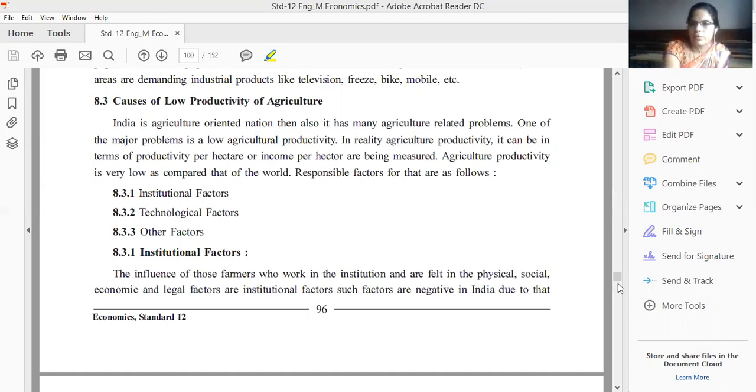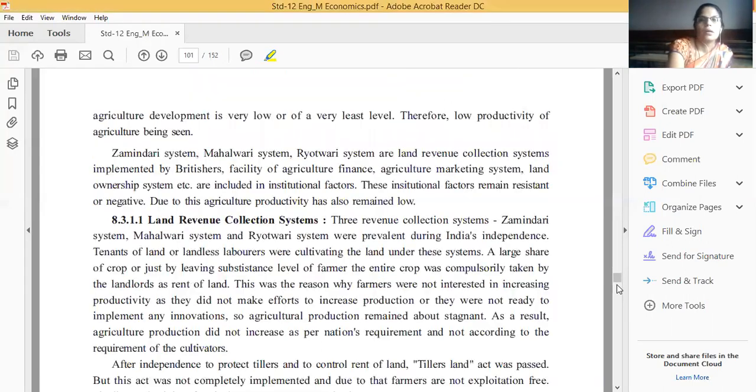After that, next you have to write and explain in detail. Institutional factors, what we are discussing now. The institutional factor, that means what? The causes which are responsible in our institutions, in our society, to develop low agriculture.